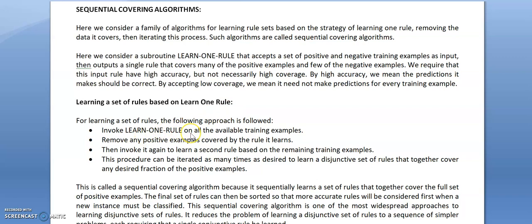In the second step, we remove any of the positive examples among the training examples that are covered by this learned rule. Then again we invoke learn one rule on the remaining training examples. This procedure can be iterated until we get the desired set of rules that cover any desired fraction of positive examples.